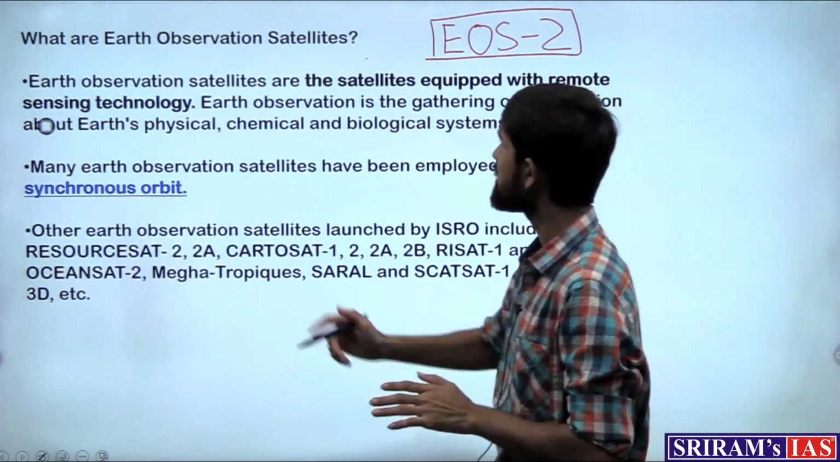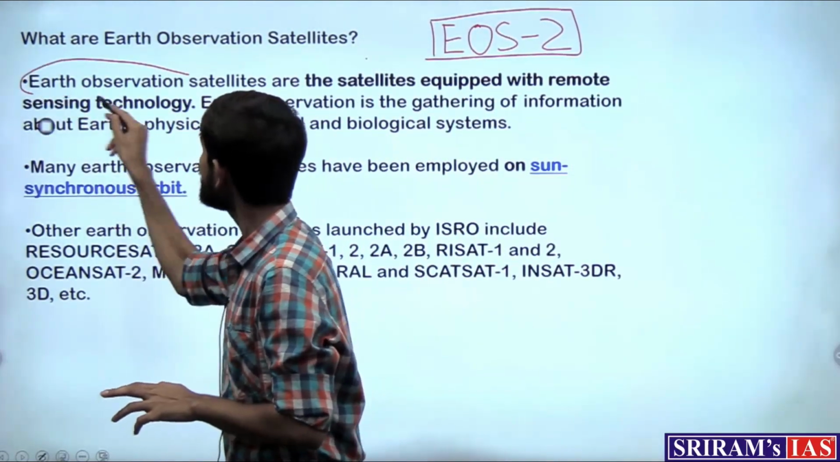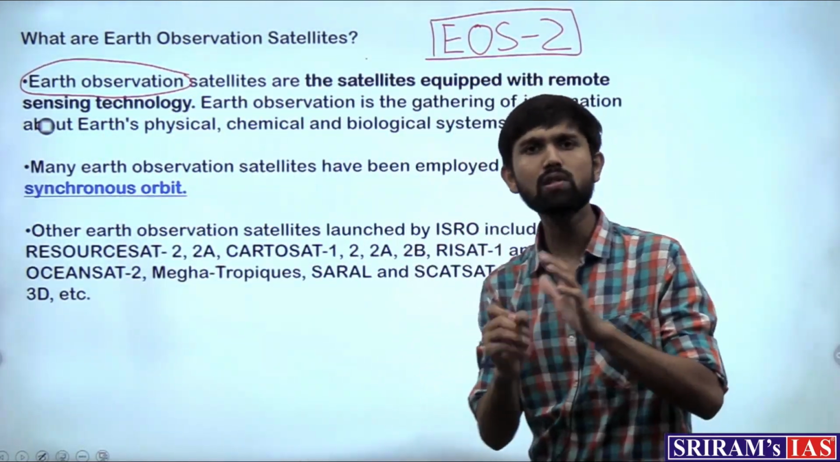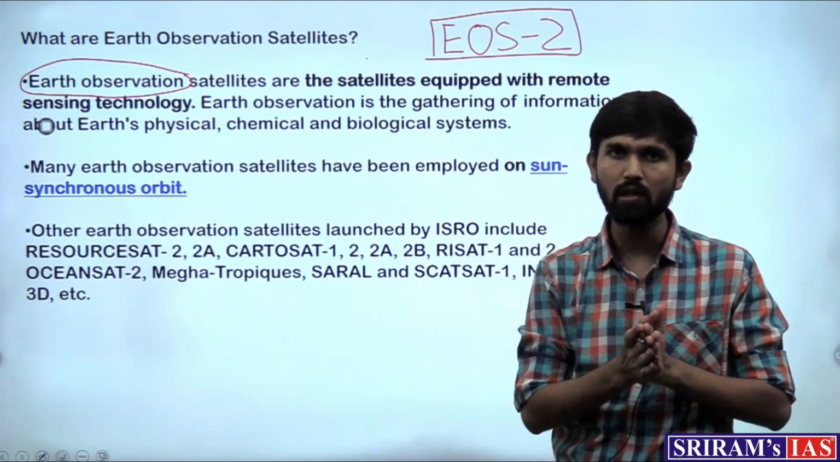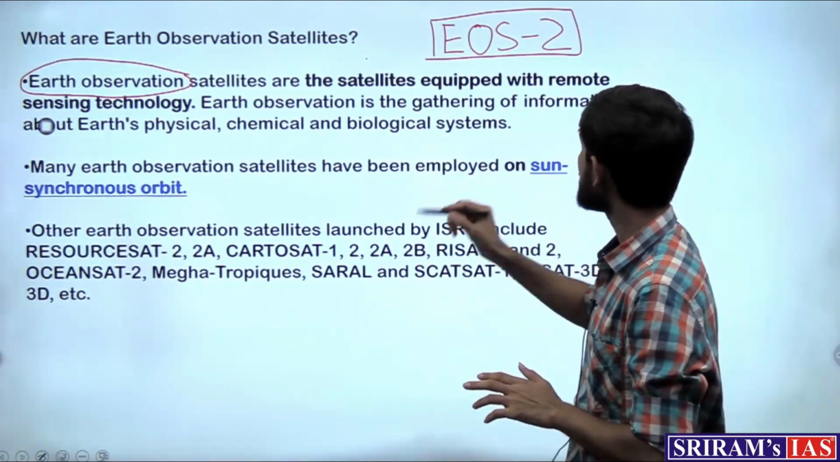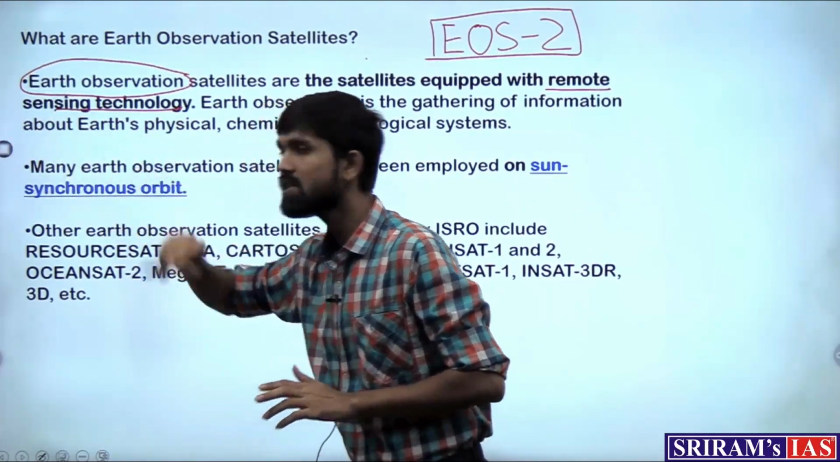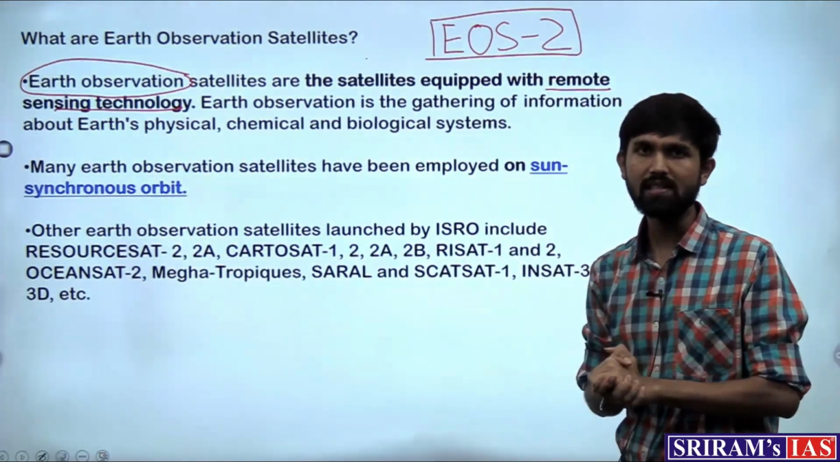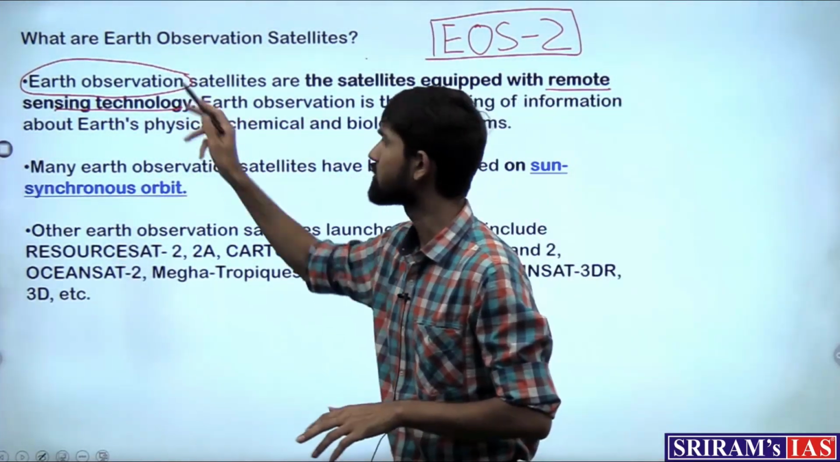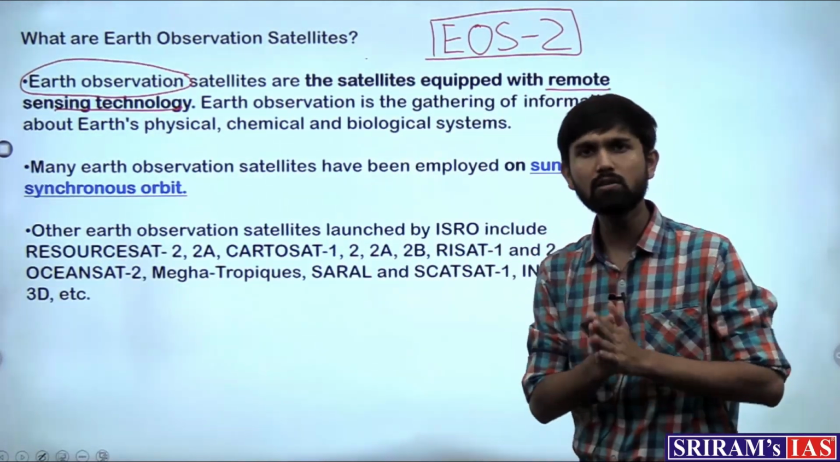As the name suggests, they would be used for Earth observation. So they would use some kind of technology to observe Earth. What is that technology? That is known as remote sensing technology. So these satellites use remote sensing technology to observe Earth. Now by observing Earth, what would we mean?